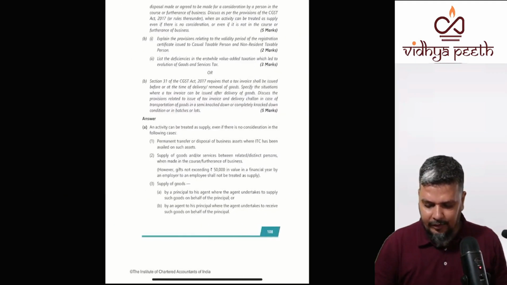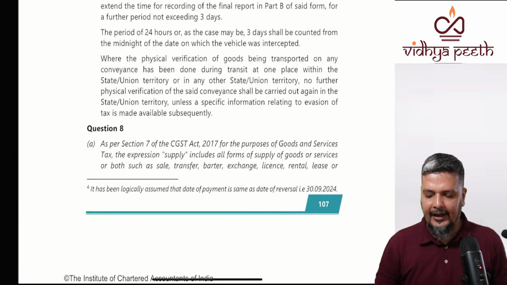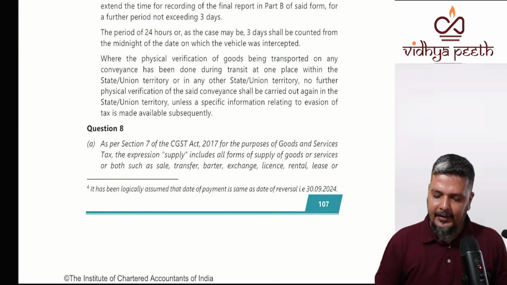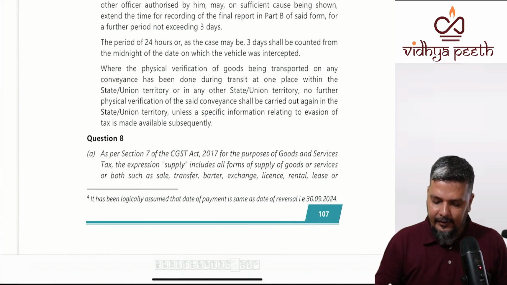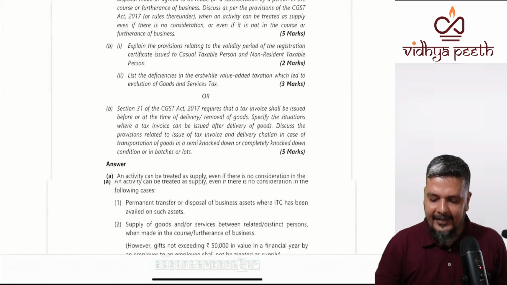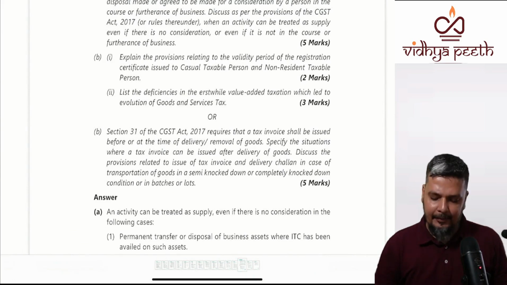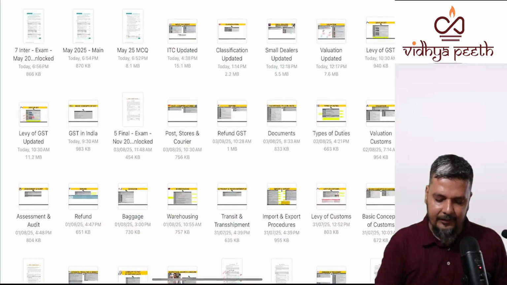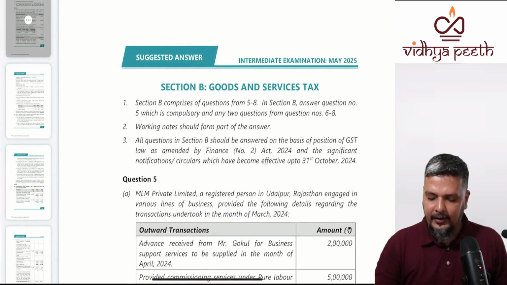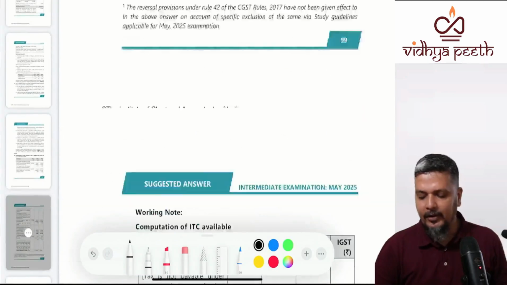Now your question number 8, first question 8A, talks about a very simple thing, that supply is said to include all forms of supply. But can there be a supply without consideration? Yes or no? Yes, there can be a supply without consideration.